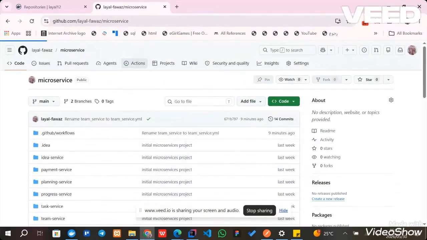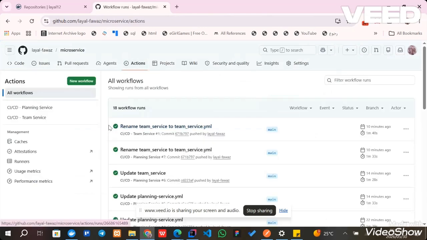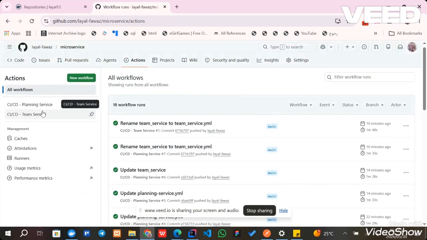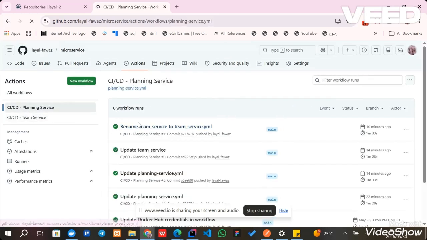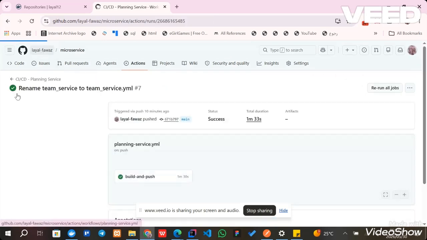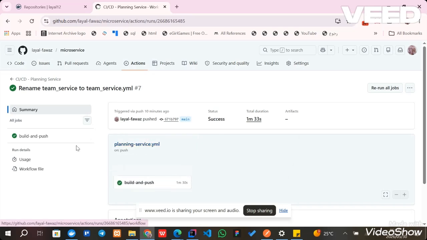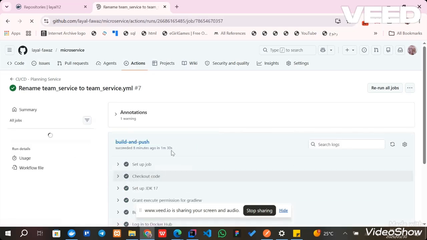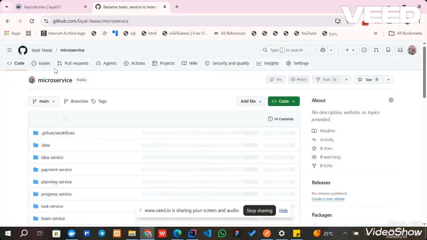So this is GitHub Actions. Here I have the planning service and team service, and the workflow runs successfully. Now these are the workflow files.